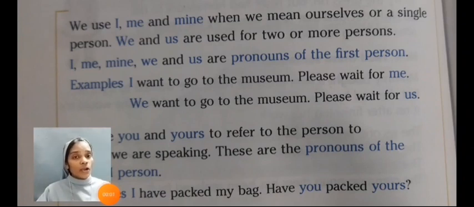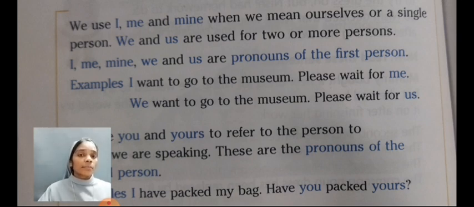Now, please come to page number 36. Once again, I repeat, we use I, me and my when we mean ourselves or a single person. That means the person who is speaking. And we and us are used for two or more persons.